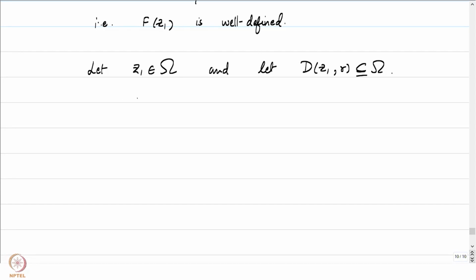Then let us look at a particular polygonal path from z0 to z1.